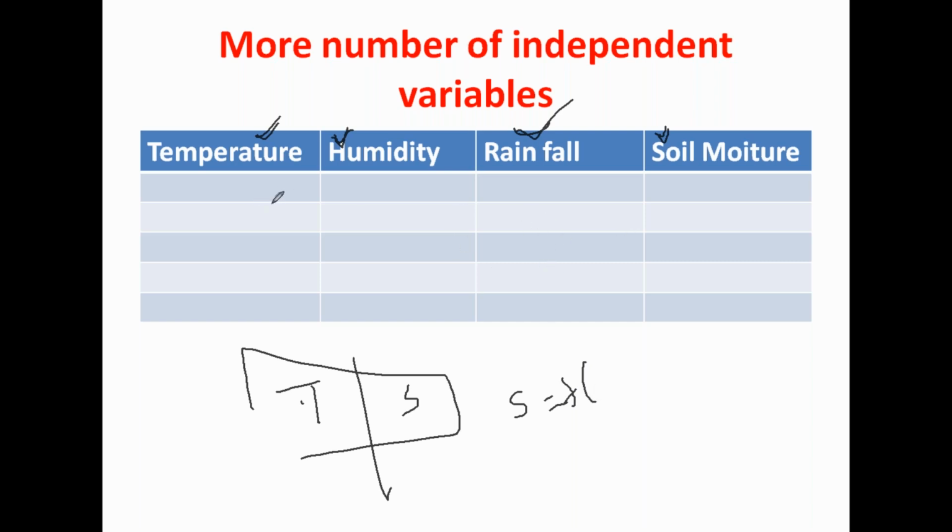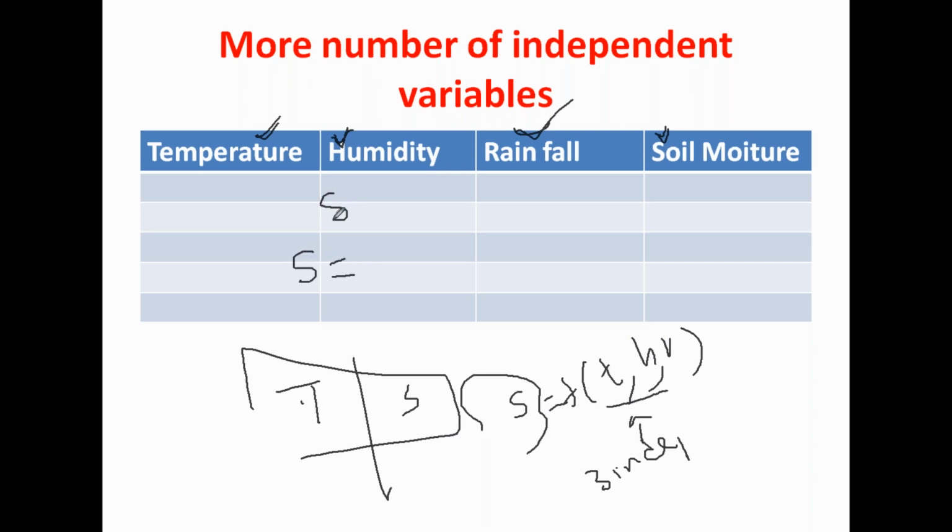It depends on three parameters: temperature, humidity, and rainfall. Here you see more independent variables. There are three independent variables, though the dependent variable is one. Your soil moisture depends on three. Now the equation will change. So the soil moisture equation will be different now. Previously it was S is equal to